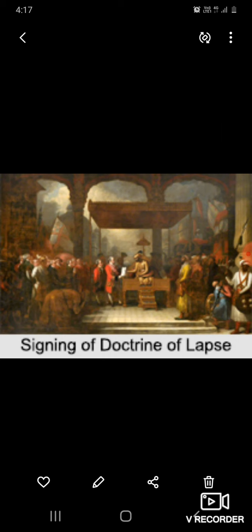Dalhousie abolished the kingship of Tanjavur and the Carnatic Nawab. The British dethroned Mughal kings and many other kings, and as a result, many soldiers who depended on these kings became unemployed. They became jobless, and this became the main reason for the protest against the British.